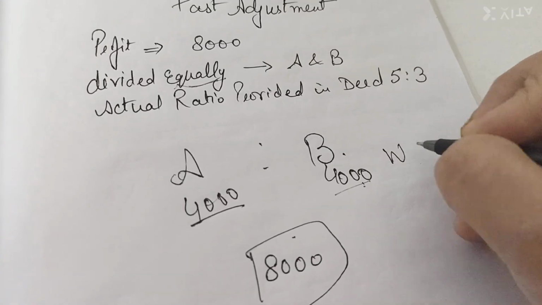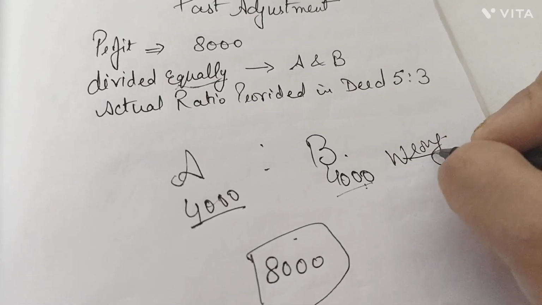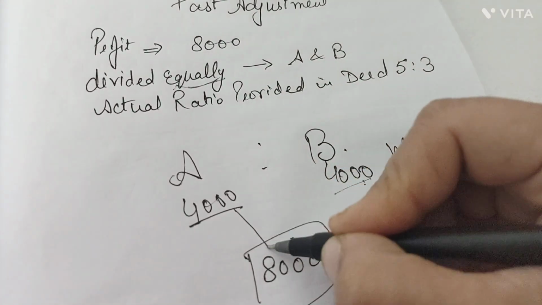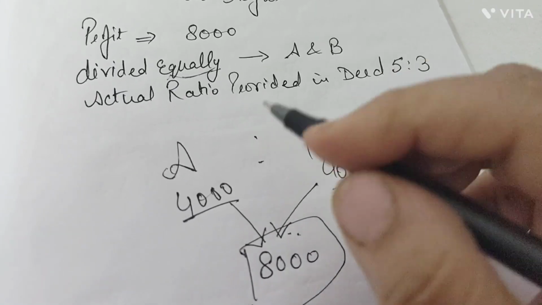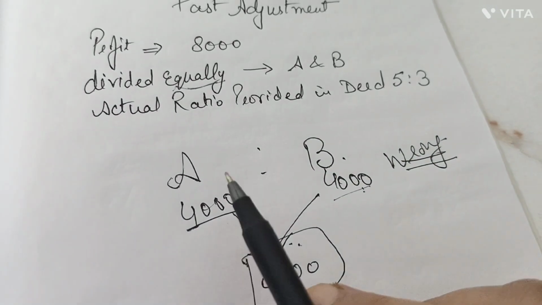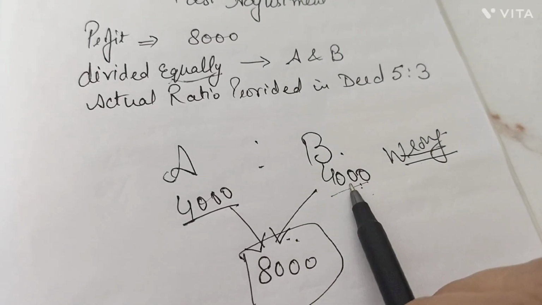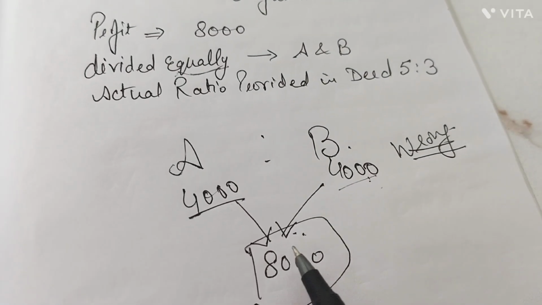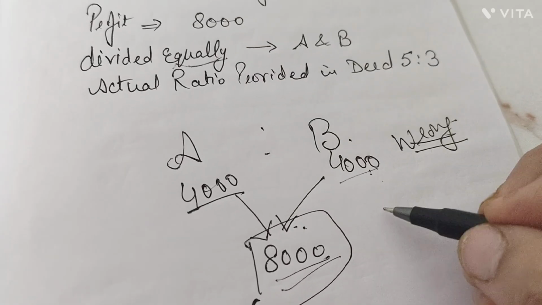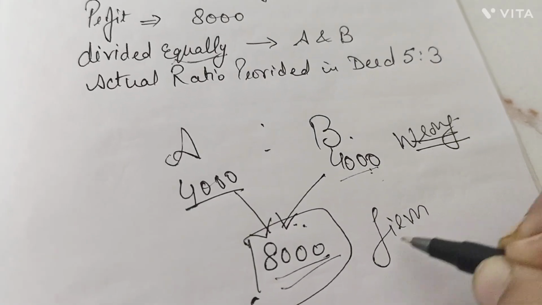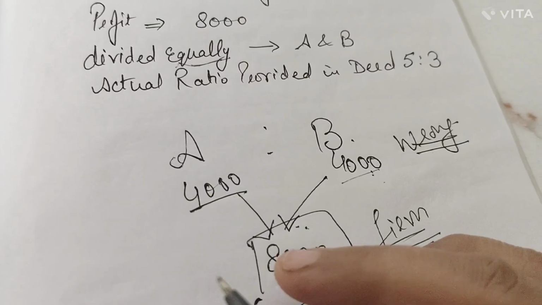This was done wrong. Now, if it is done wrong, then take this profit back. Literally taking it as an example, let's suppose whatever was given to them, now we are taking that profit back from them. So, how much profit is now in the hands of the firm? 8,000.